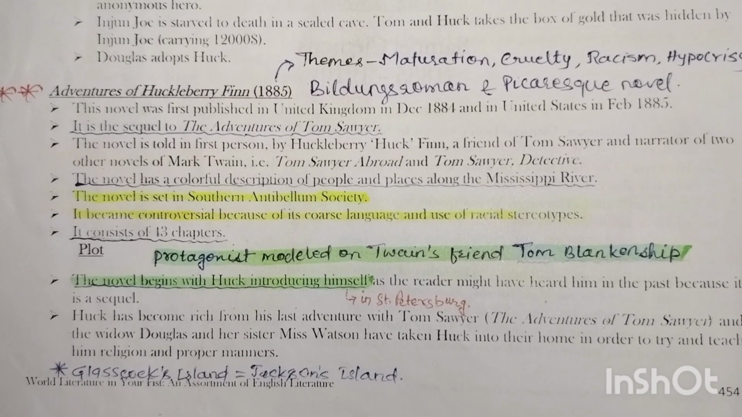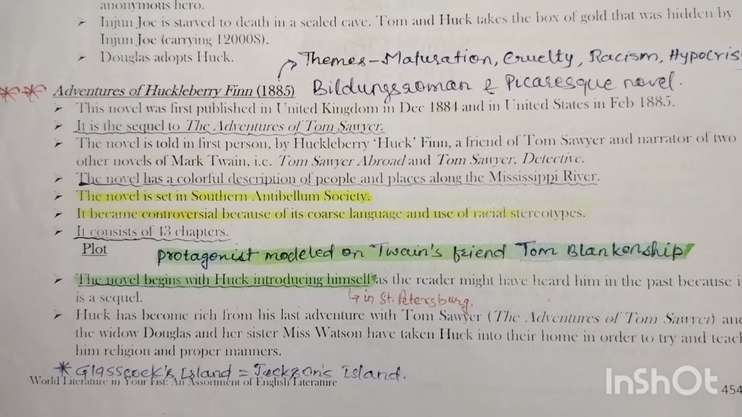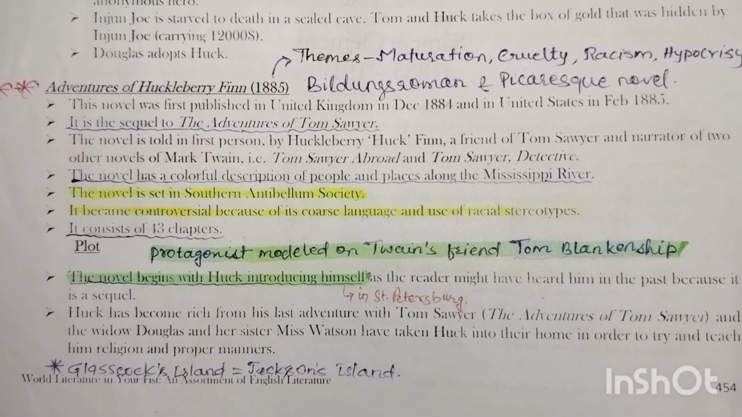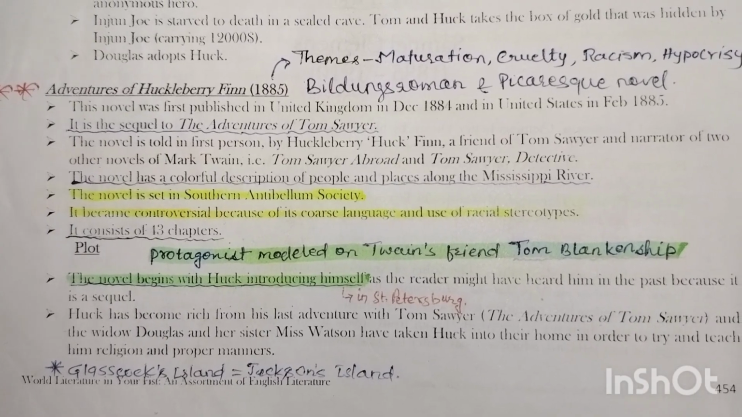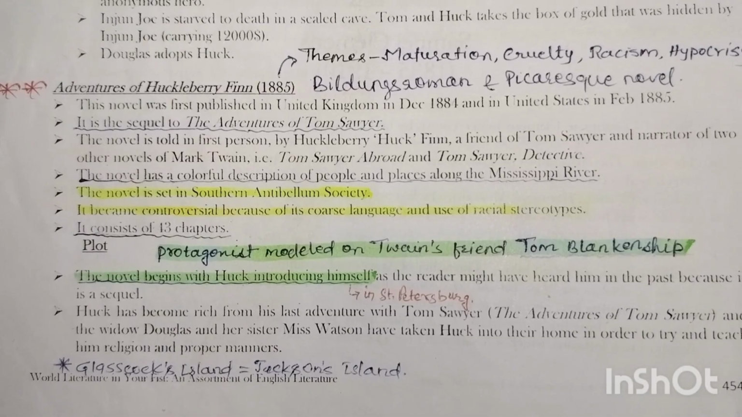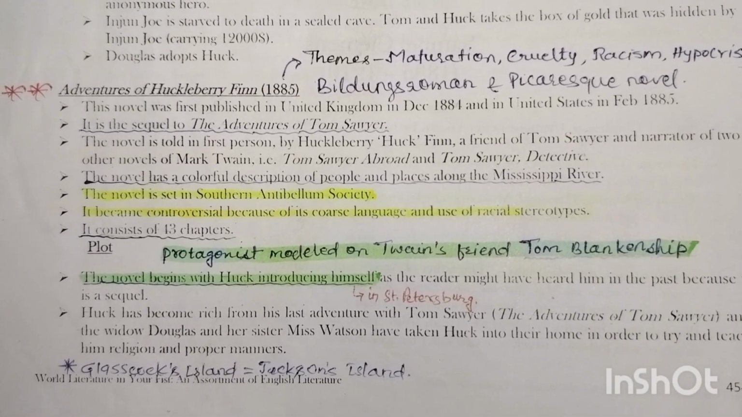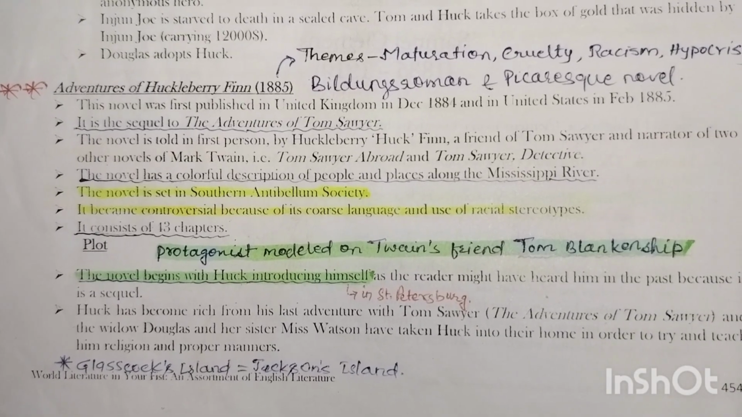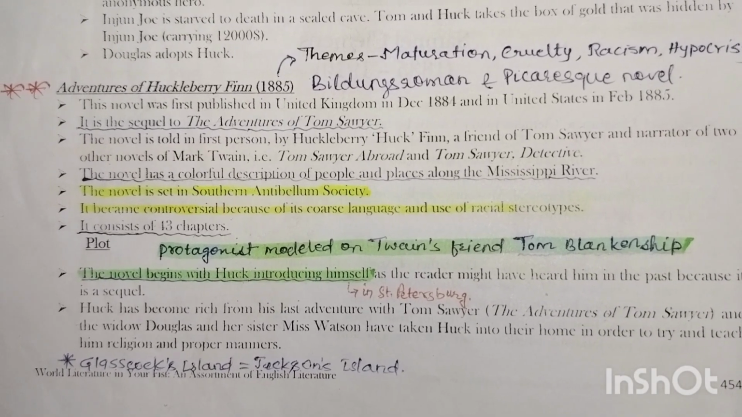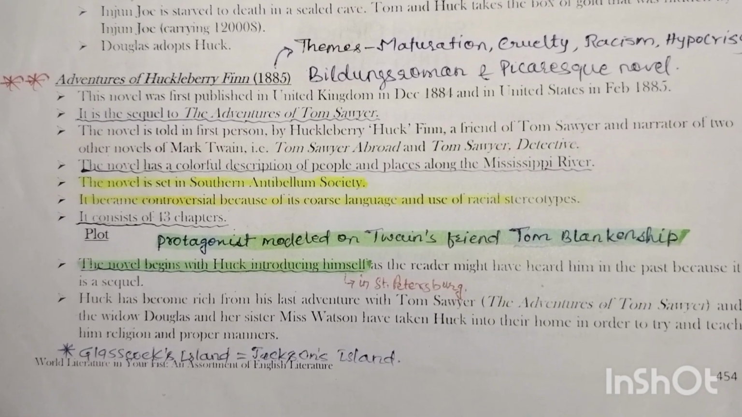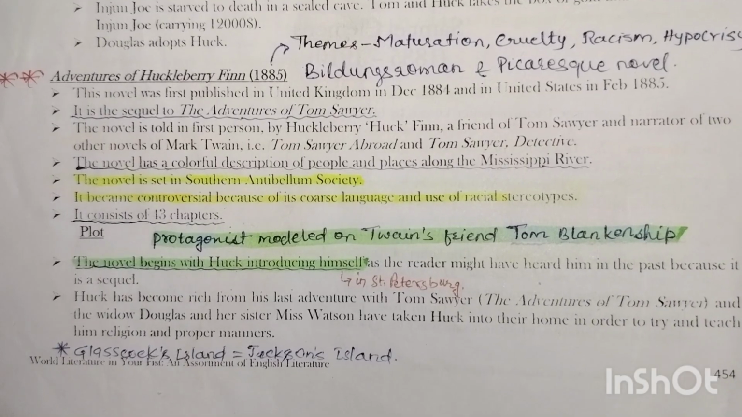The novel has colorful descriptions of people and places along the Mississippi River. The novel is set in southern antebellum society, and it became controversial because of its coarse language and use of racial stereotypes. So focus on these lines, because this was asked in UGC NET multiple times. It consists of 43 chapters. The protagonist is modeled on Mark Twain's friend Tom Blankenship. So this is very useful and important.